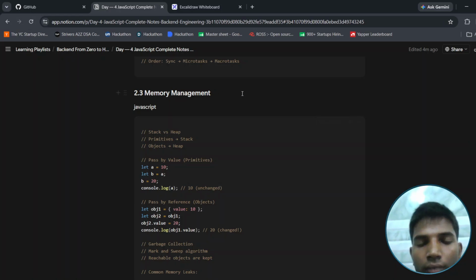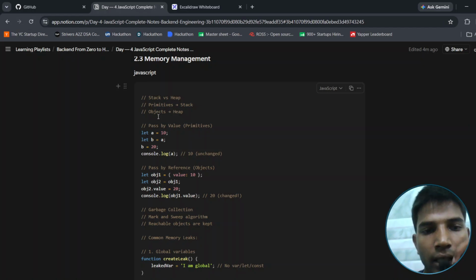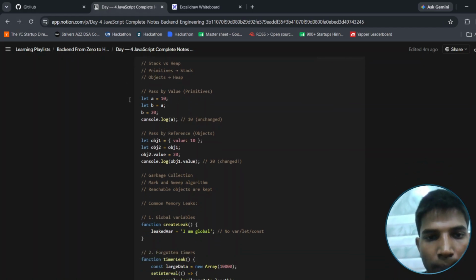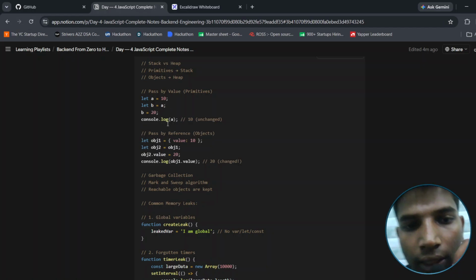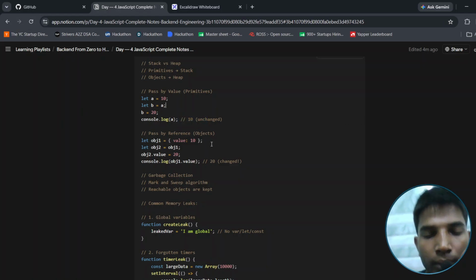And another important concept is memory management. We can see here stack versus heap: primitives on the stack, objects on the heap. Let's pass this value: let a equal 10 and b equal a, then b equal 20, console.log a. That means a is 10, then b also becomes 10, then b is 20. Then what is console.log a? That means 10, unchanged. If we print b, then what will be the output? Then 20 will be our output.